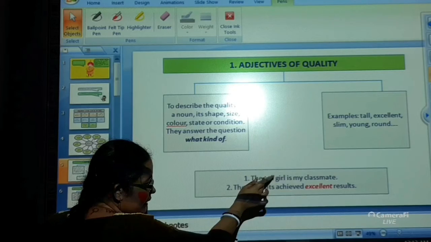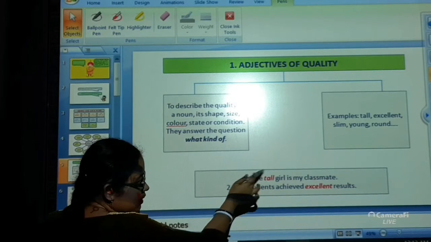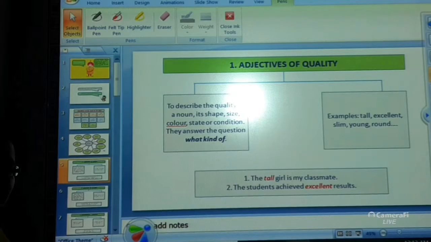That means what quality the noun is having? The girl is tall. It is showing us what quality the girl is having, describing the height of the girl. Now, the students achieved excellent results.